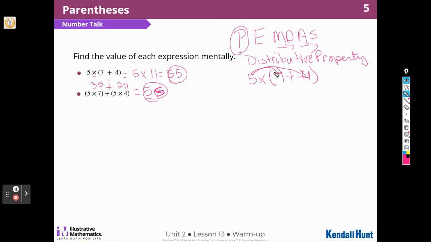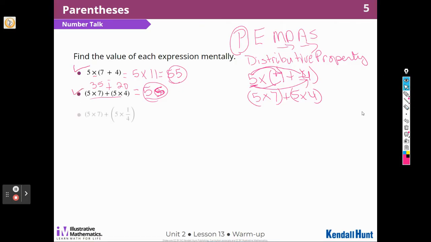So the 5 goes to the 7, and the 5 goes to the 4. That's called the distributive property. I took the 5 and I distributed it to everything inside the parentheses. And then I get the 35 plus 20, and I get the same answer. So it's another way of doing this problem.